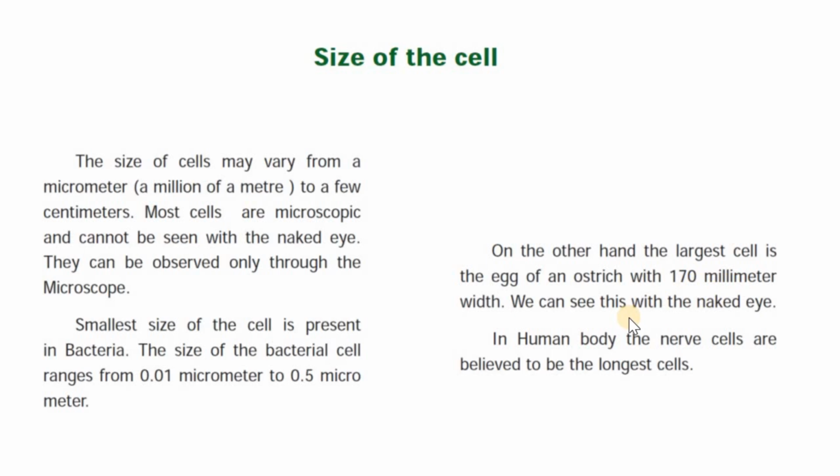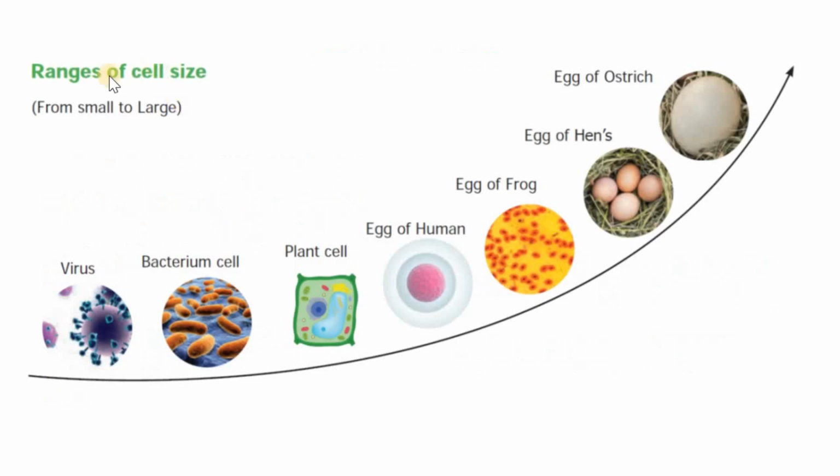What about the human body? Again, the human body has so many types of cells. Some are very small, and you see the largest one is the nerve cell. Okay. See, here I am showing you a graphic representation of the size of the cells. So many varieties. Well, virus, bacterium cell, you will learn about them in the coming chapters. Okay, plant cell, again egg of a human, egg of a frog, egg of a hen.